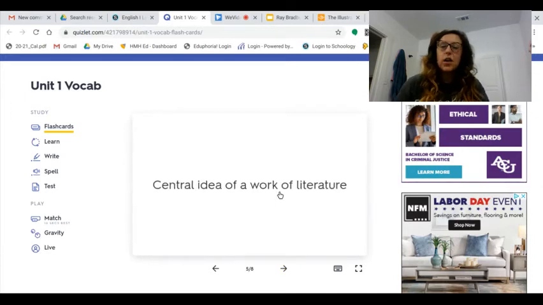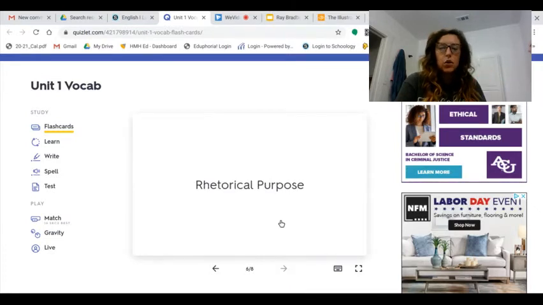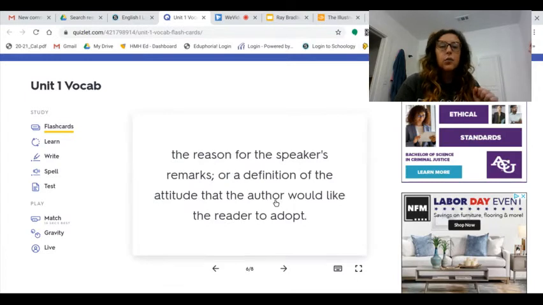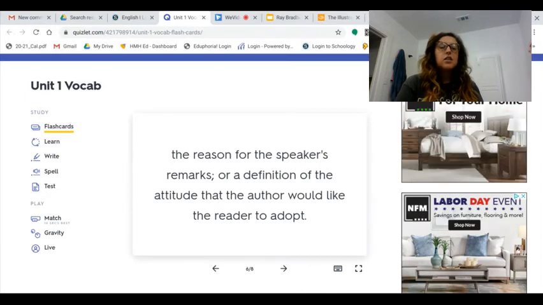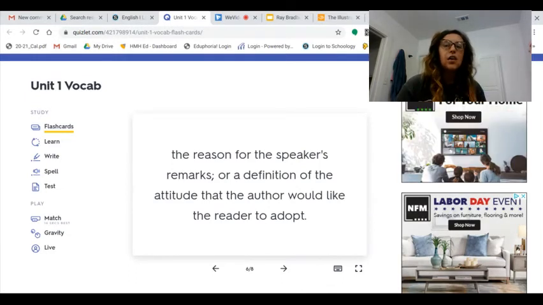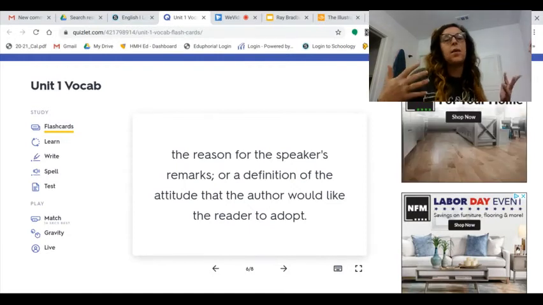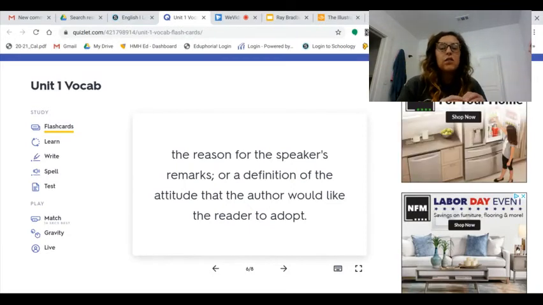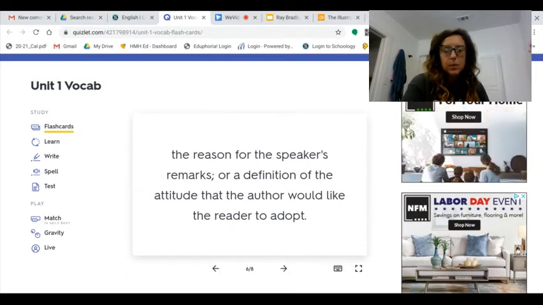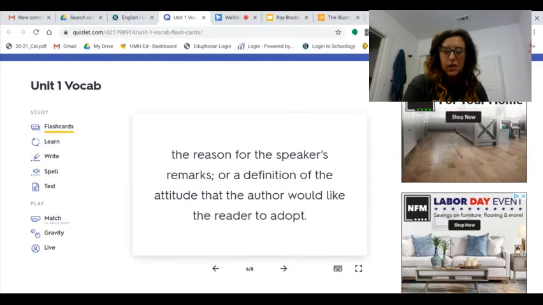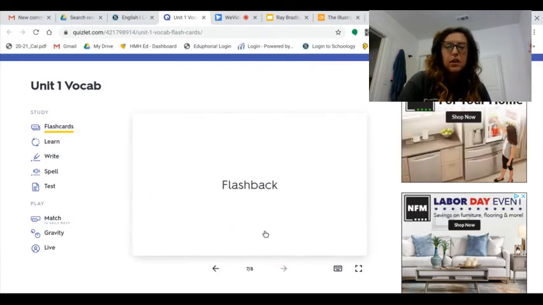Theme, okay, central idea of a work of literature. We've already worked a lot with theme in our fairy tales, so you should have a good idea of that one. Rhetorical purpose. The reason for the speaker's remarks, or a definition of the attitude that the author would like the reader to adopt. Okay, so it's the same thing if you're asking a rhetorical question, a question you're thinking about, right? But this one really focused on the word purpose. It is the reason why the speaker said what they did. Okay, it's a purpose.